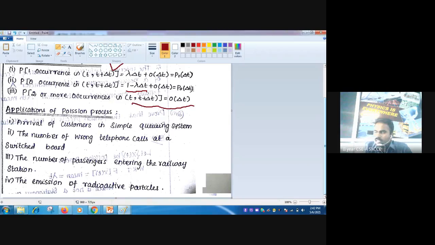In so many queuing systems, this process is used. First one, arrival of customers in a simple queuing system. There is arrival of some customers in a railway station or bus stand, etc. Second one, the number of wrong telephone calls received at a switchboard. The number of passengers entering a railway station. Then the emission of radioactive particles, alpha particles, beta particles, gamma particles. These are emitted by radioactive substances like uranium, thorium, etc. So the emission of radioactive particles can be studied with the help of this Poisson process, right?